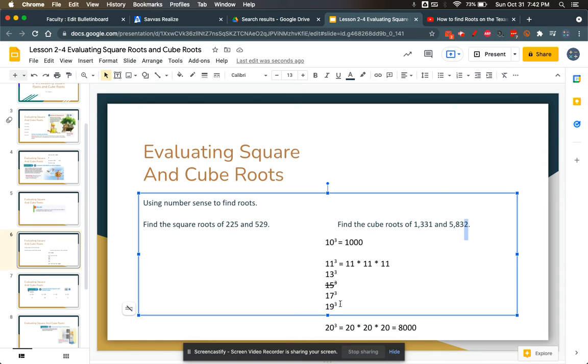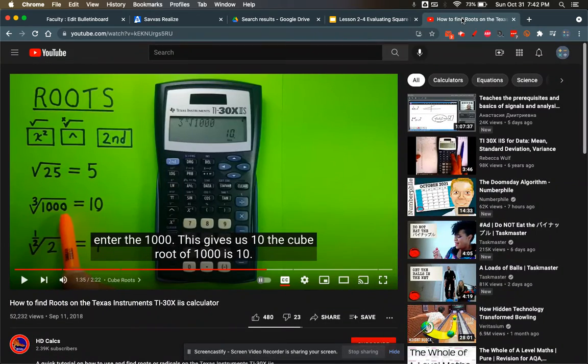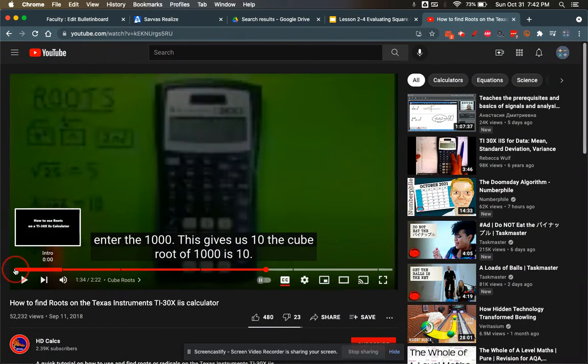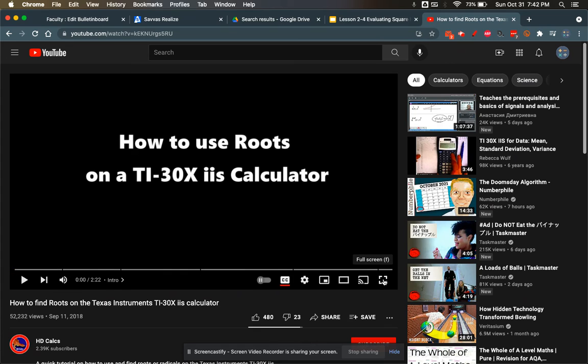Could be 18. I don't know. But it's probably one of those two. So we can do that. Also, we can do this on a calculator. So I'm going to play a video now on YouTube. And this is how to find the roots using your TI-30, your square button, and the calculator button. So I'm just going to play this.